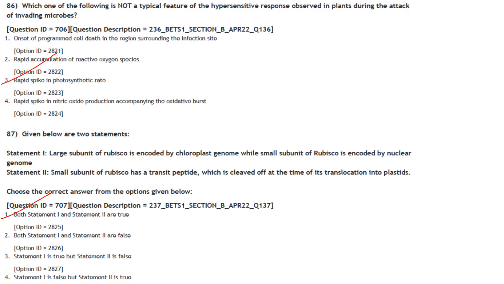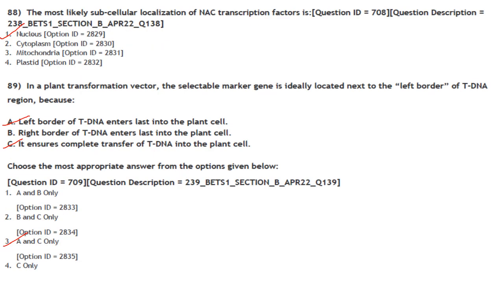Then next one. Given below are two statements. Large subunit of Rubisco is encoded by the chloroplast genome, while small subunit is encoded by the nuclear genome. That is correct. Small subunit of Rubisco has a transit peptide, which is cleaved off at the time of its translocation into plastids. That is also correct. So both statements 1 and 2 are true. Answer is option 1.